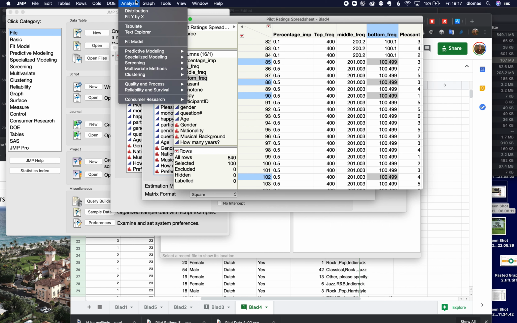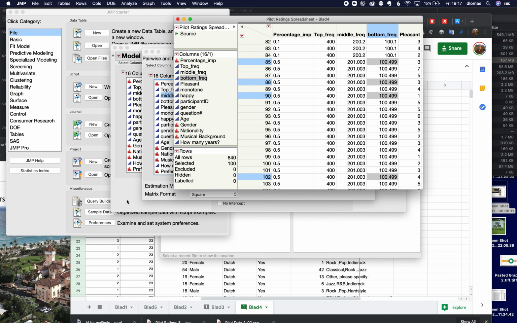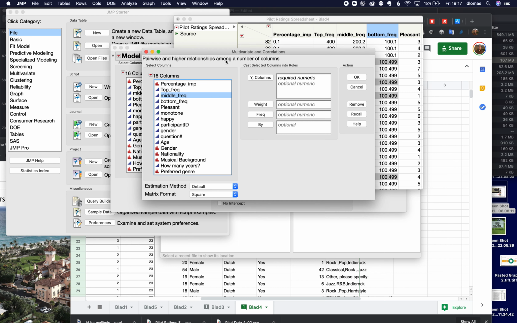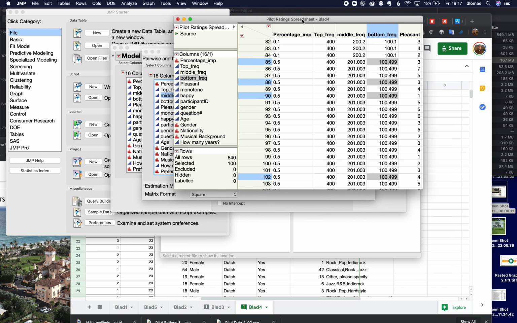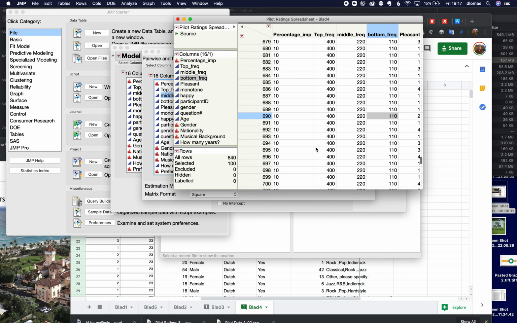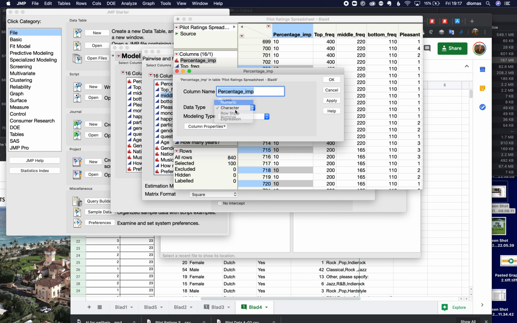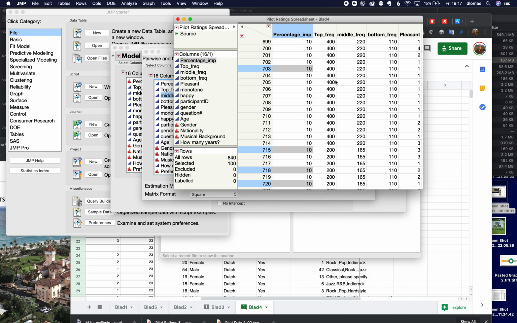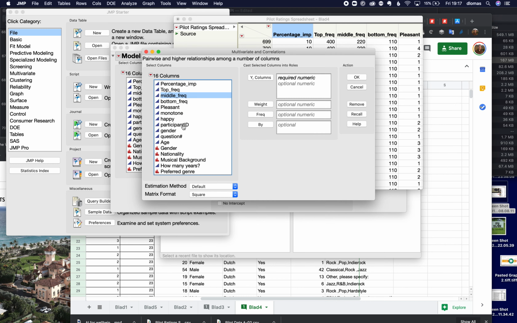So now, I wanted to look at all of the different variables. Ooh, also this one. Why is this a string? Shouldn't be. Column info, character, numeric, continuous. Okay. Right. So, I'm going to look at all of our continuous variables here.